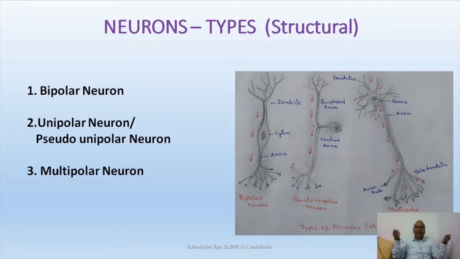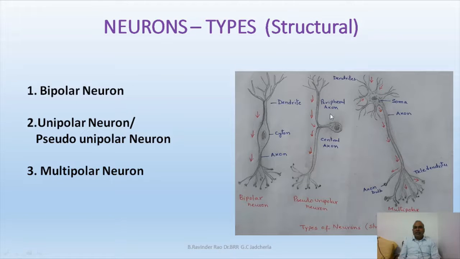Two poles are there, dendritic pole and axon pole. As two poles are there, this is called a bipolar neuron. You will find this bipolar neuron in our retina. In our retina, the bipolar neurons take the information from cones and rods and give it to the ganglionic cells.